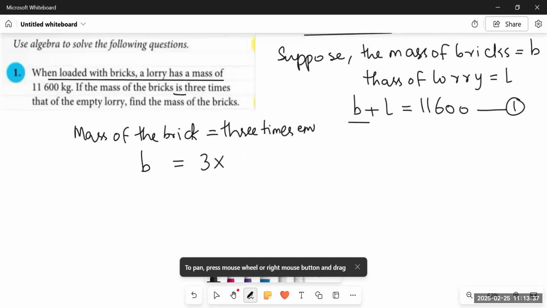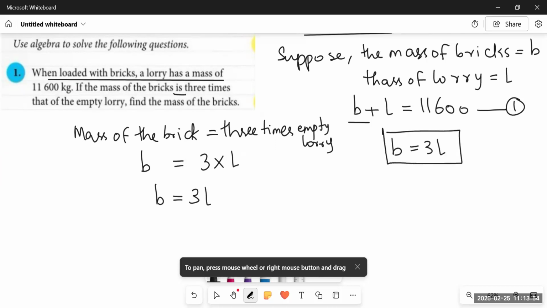3 times the empty lorry, so I can write 3 multiplied by L. My equation would become B equals 3L. Now using this equation, we are going to find out the mass of the bricks and the lorry both. Since it says that the mass of the bricks is 3 times, that is triple, the mass of the lorry.